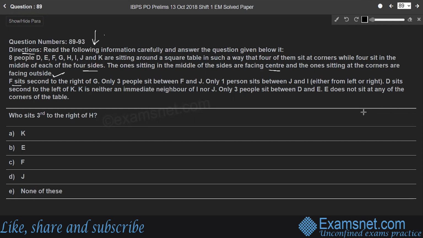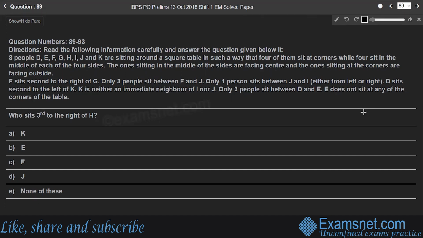Only 3 people sit between F and J. Only one person sits between J and I, either from left or right. D sits second to the left of K and K is neither an immediate neighbor of I nor J. Only 3 people sit between D and E. E doesn't sit at any of the corners of the table. Then who sits third to the right of H? So consider this information one by one.